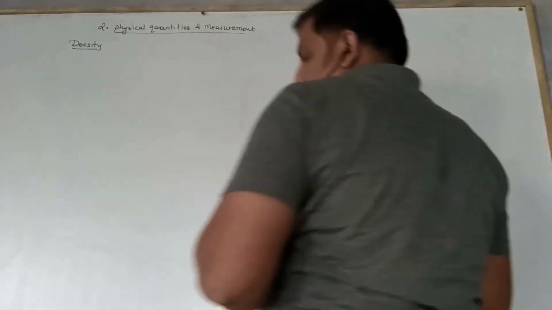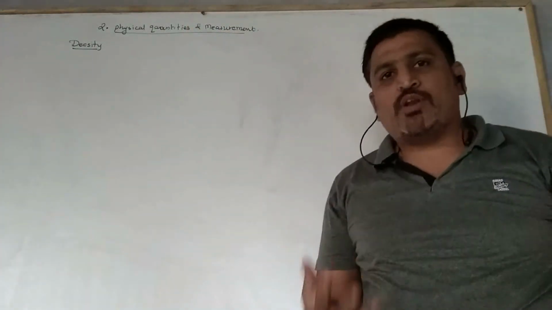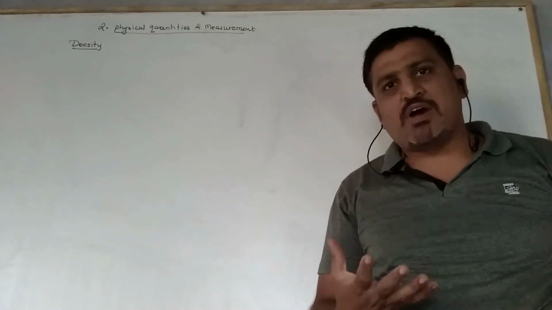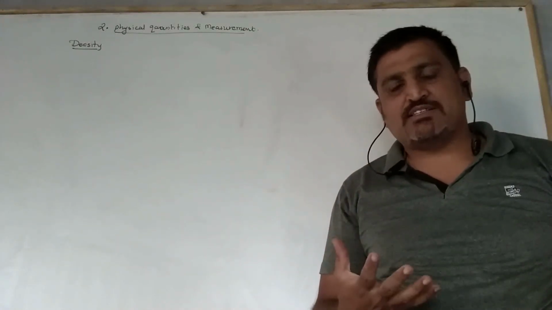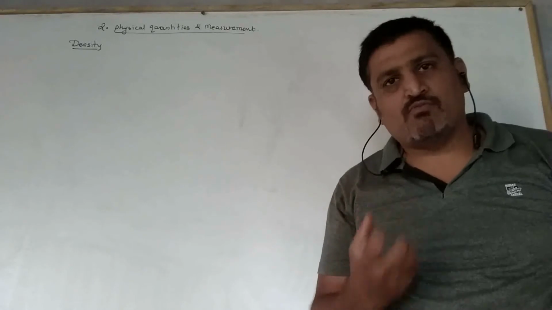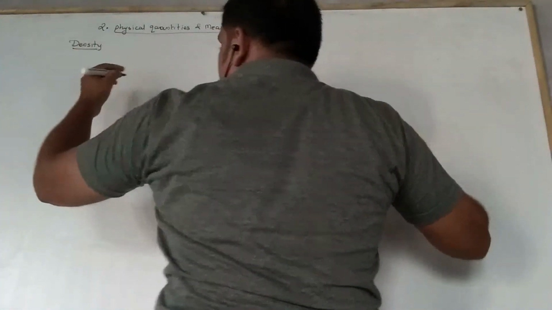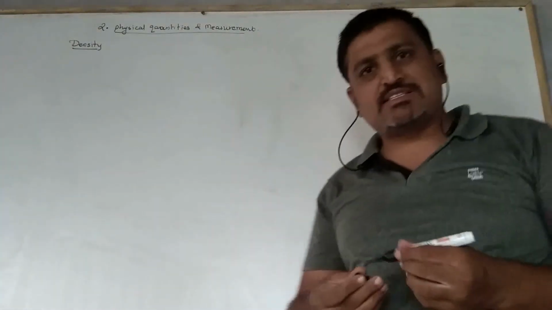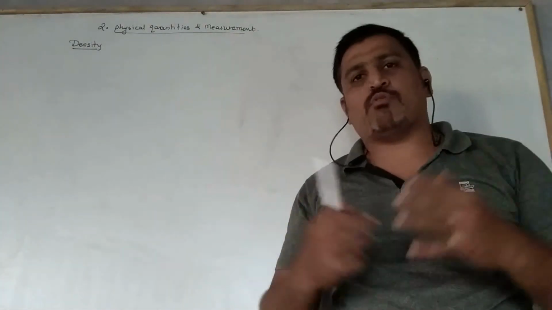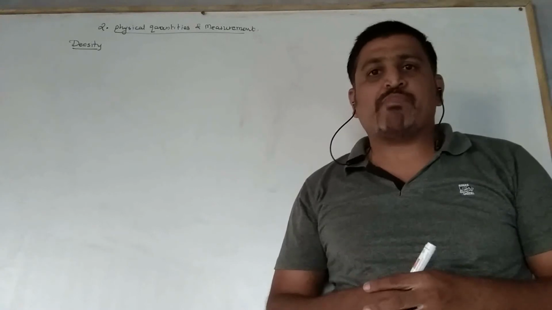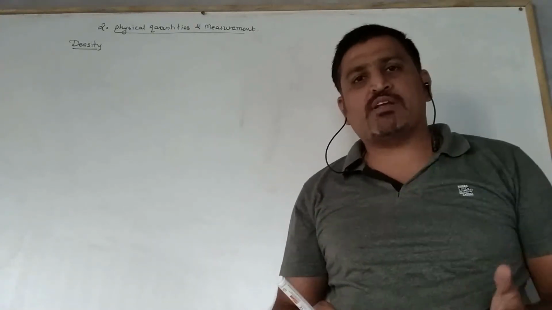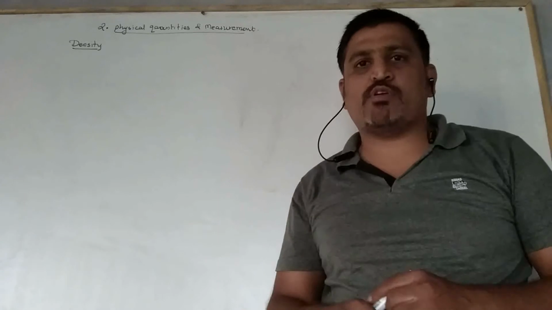Okay, we know that each body has its own mass as well as a specific volume, right? As the mass of the body increases, we find that the volume of the body also increases. And as the volume of the body increases, the mass of the body also increases.